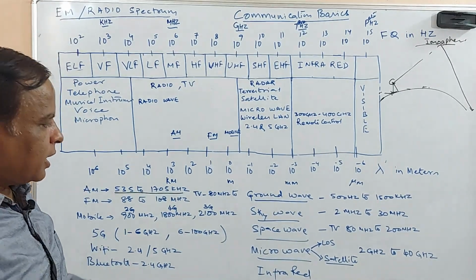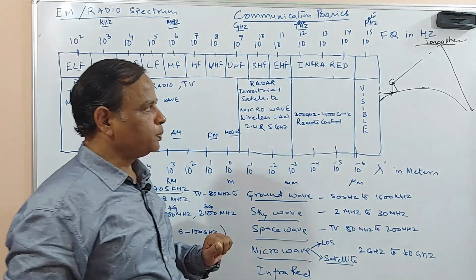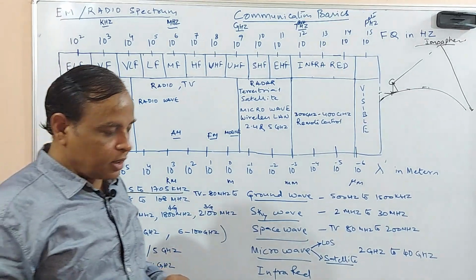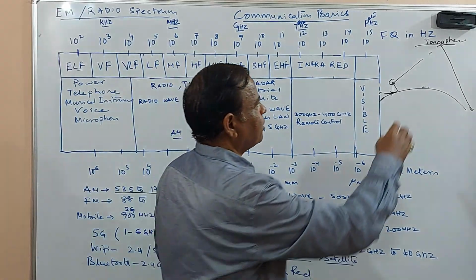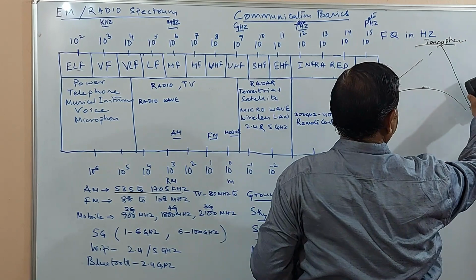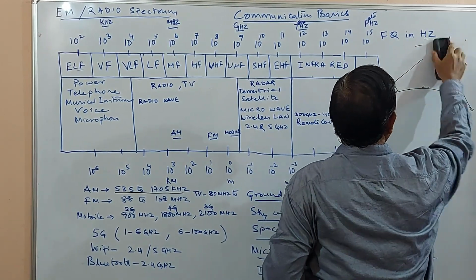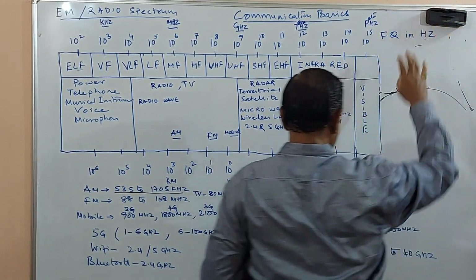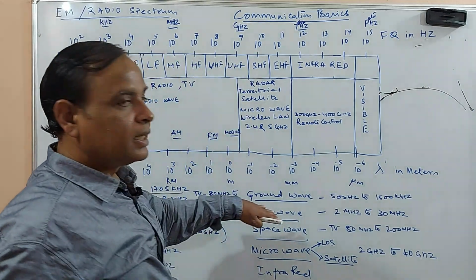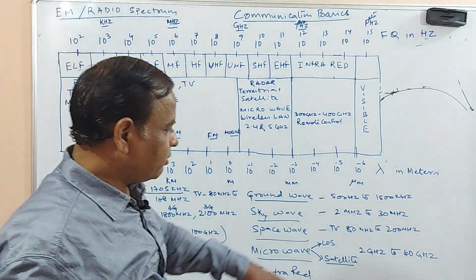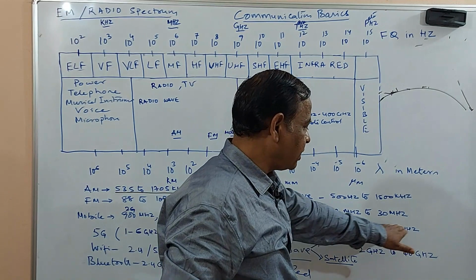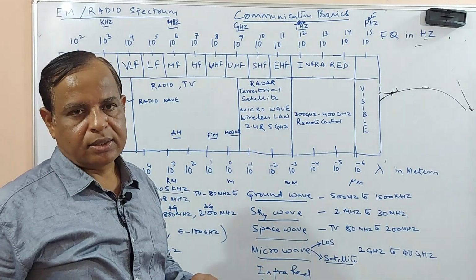Okay, then coming to the space wave. Here the space wave, generally we use it for transmission of a TV signal. TV signal frequency range is between 80 megahertz to 200 megahertz.